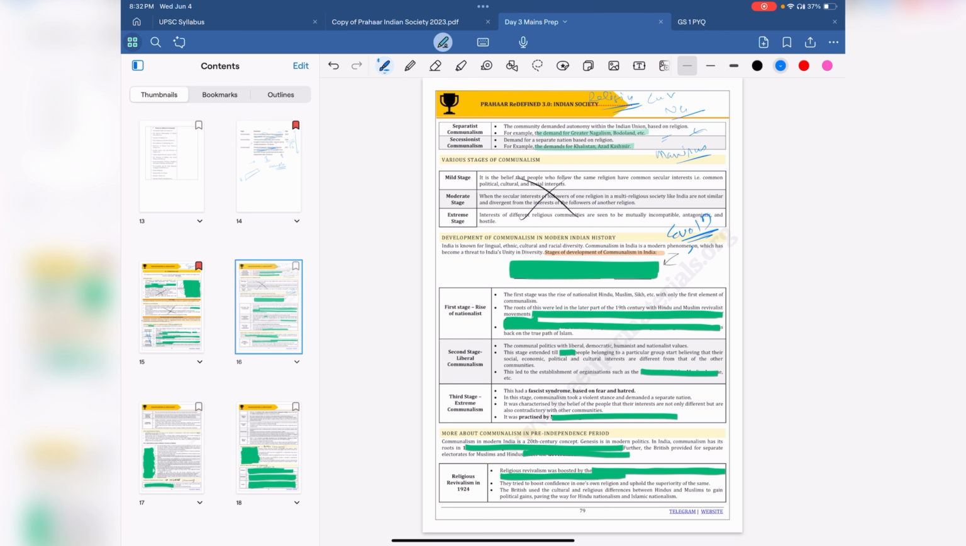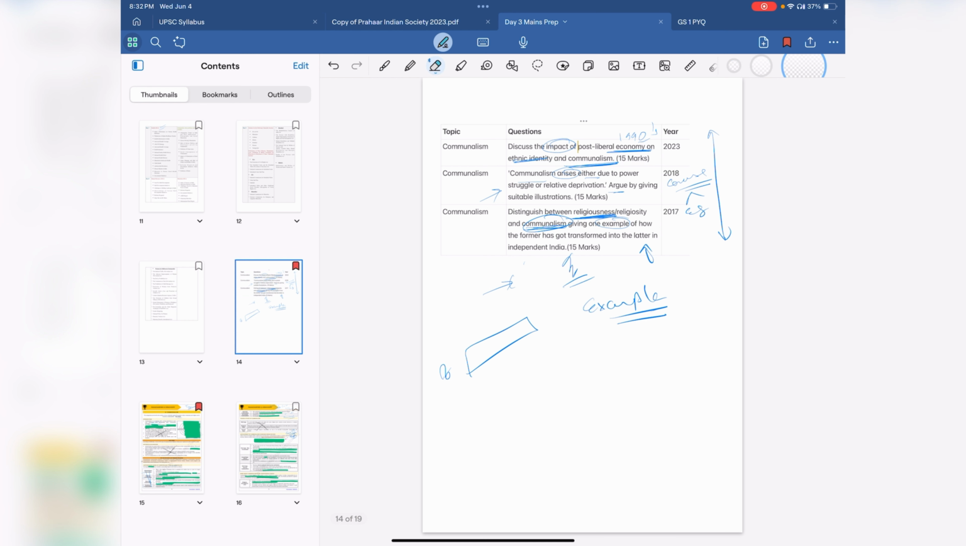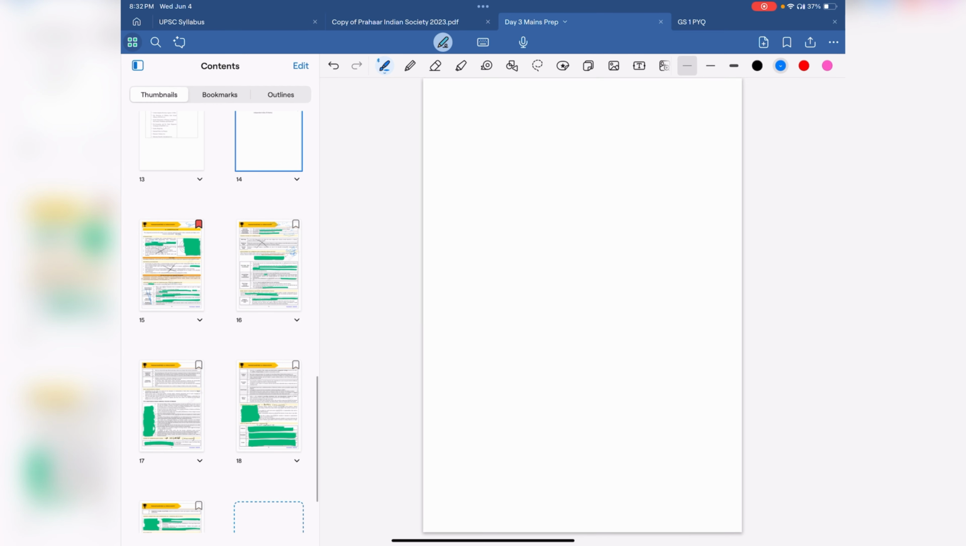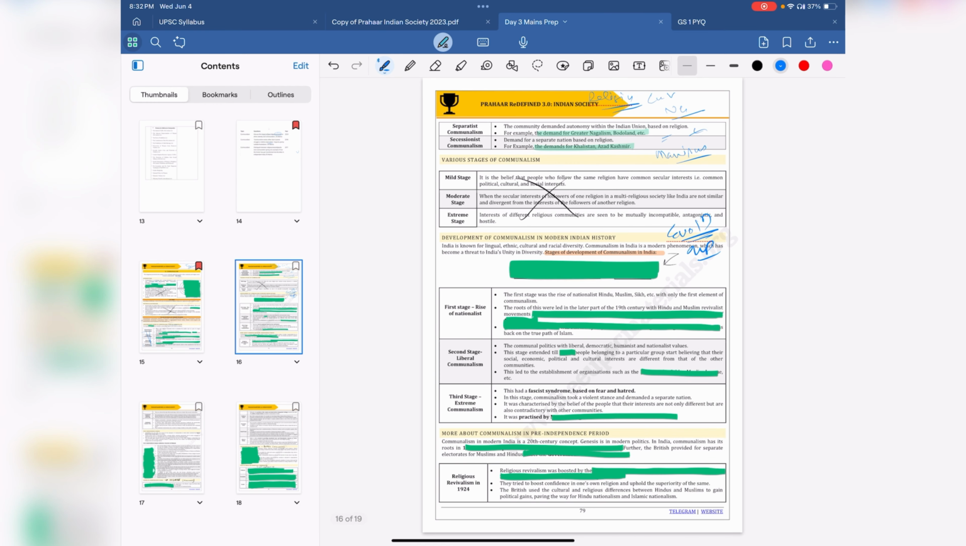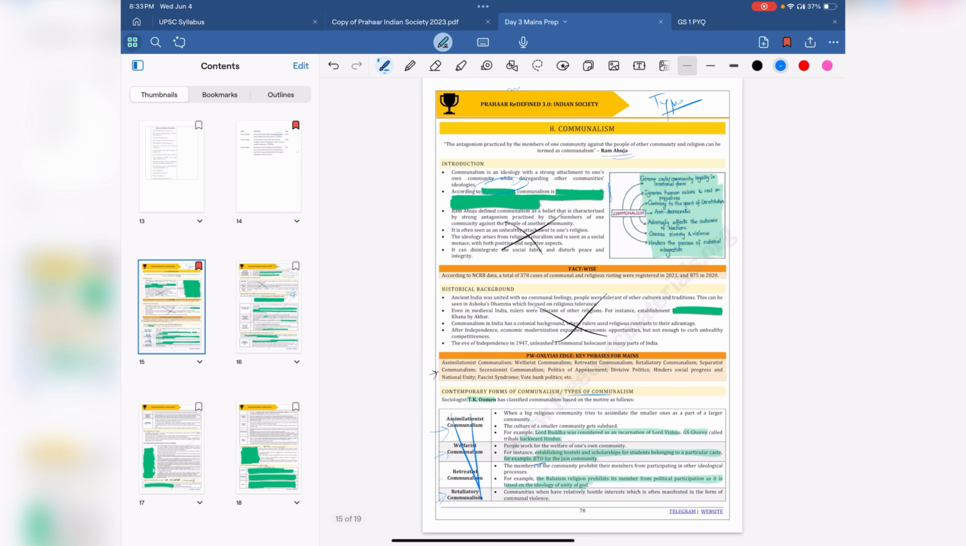Now, what they have asked is the evolution of communalism and its impact somewhat, because if you see again, the ethnic group, power struggle, deprivation, impact of post-liberal economy, these can be connected to evolution. So yes, you need to learn this diagram. I would suggest, it's an easy diagram. In the examples, again, you need to learn. I forgot to mention, this is a diagram I think you should learn.